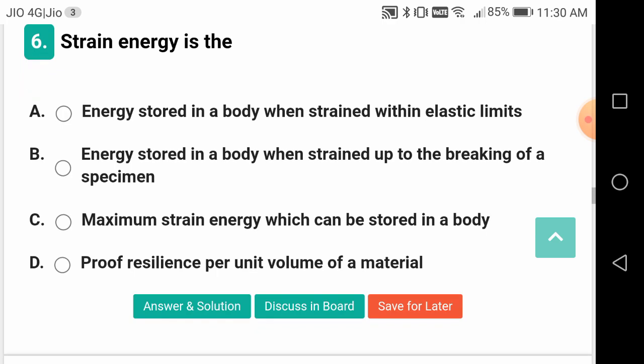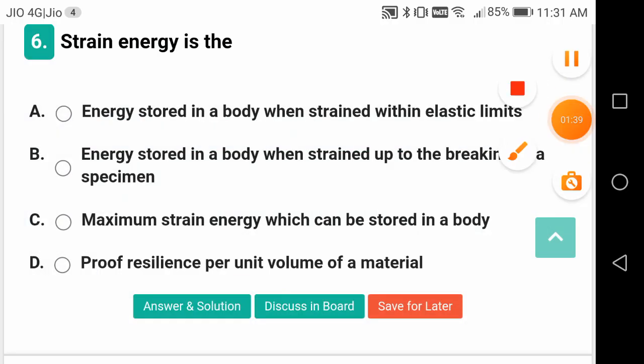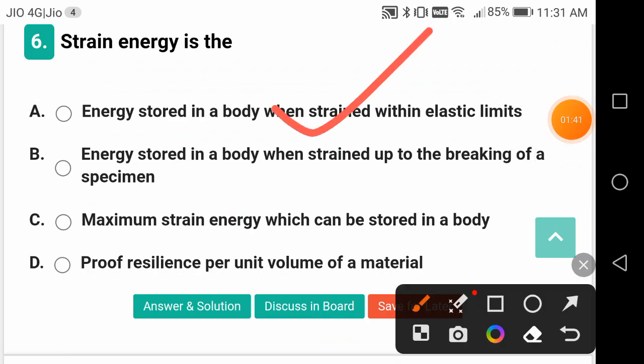Strain energy. What is the strain energy? It is the energy stored in a body when strained up to within the elastic limit. Within the elastic limit. Let us see the answer.